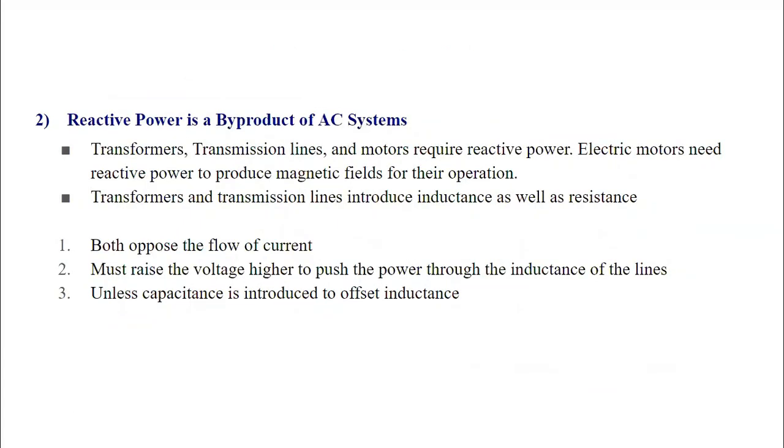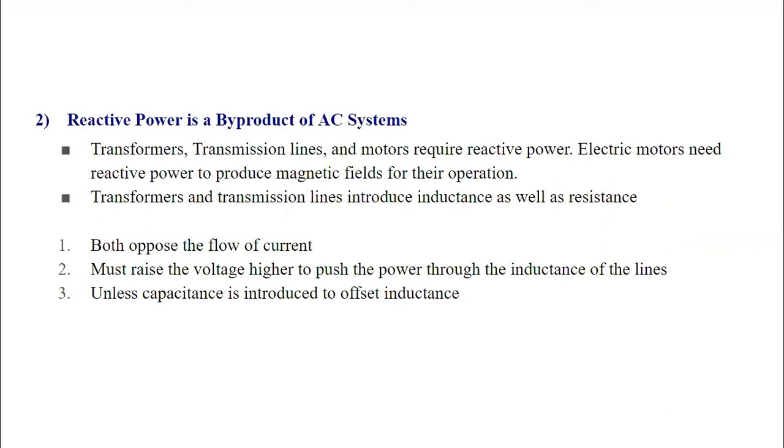The reactive power is a byproduct of the AC system. Let's see how. Transformers, transmission lines, and motors require reactive power. Electric motors need reactive power to produce the magnetic field for their operation. Transformers and transmission lines introduce inductance as well as reactances. Both of these oppose the flow of current.